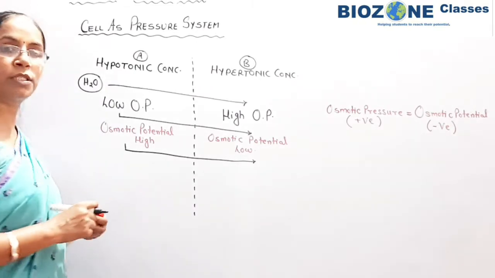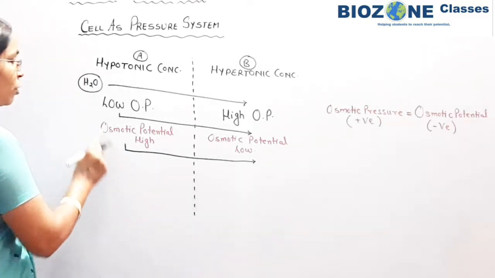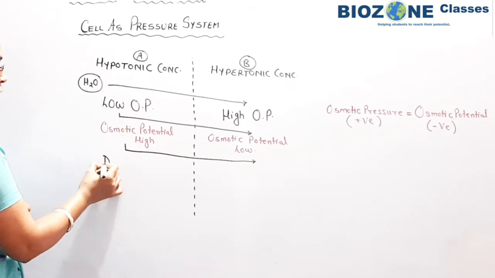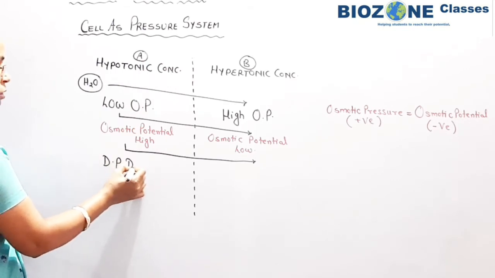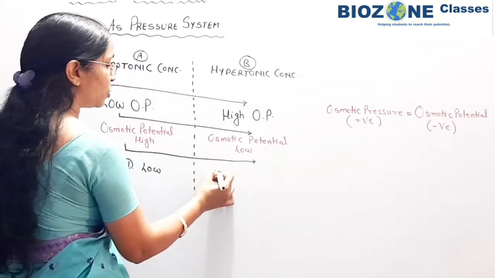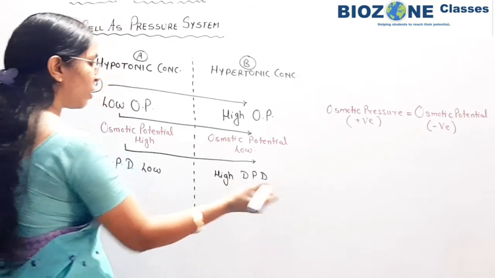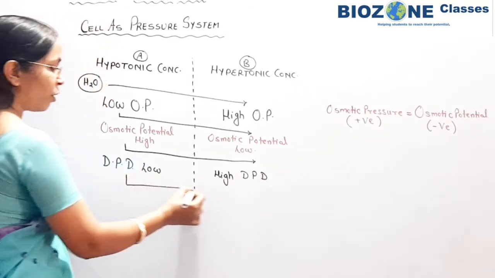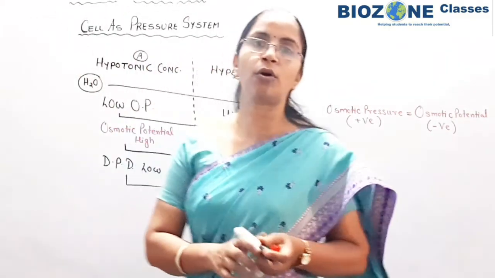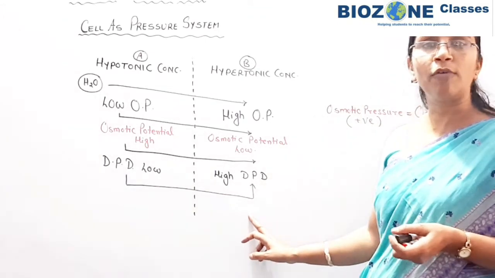Now the fourth concept for water movement we study is DPD. You remember the region where the concentration is hypotonic, the DPD is always low, and the cell with hypertonic concentration shows the value of high DPD. And now it is clear to all, according to the concept of DPD also, water is moved from the region of low DPD towards the region of high DPD.